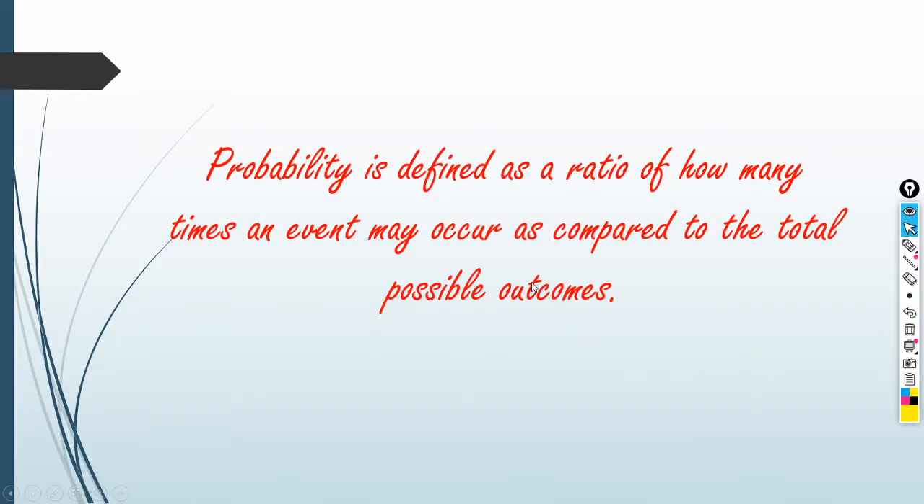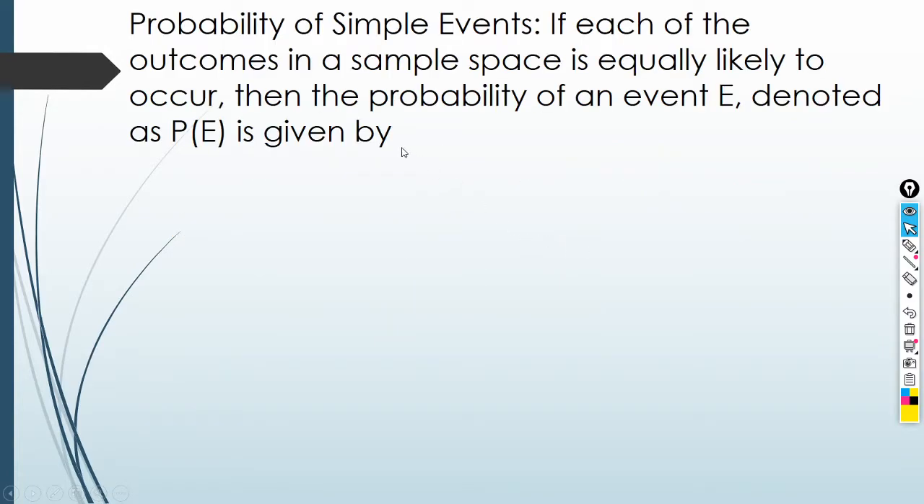So, going back to the meaning of probability, because our lesson is about probability of union of two events. When you say probability, it is defined as a ratio of how many times an event may occur as compared to the total possible outcomes. So, it is a ratio, which means the answer will be in fractional form, but we also need to remember the properties of probabilities later.